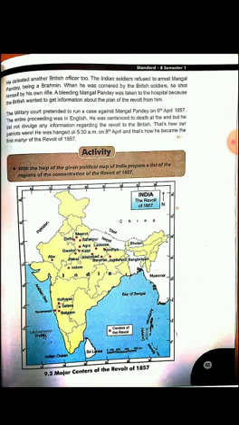And he was hanged at 5:30 a.m. on 8th April, and that's how he became the first martyr of the revolt of 1857. So basically he was hanged to death. An order was given to hang him, and so on the 8th April at 5:30 a.m. he was hanged to death.